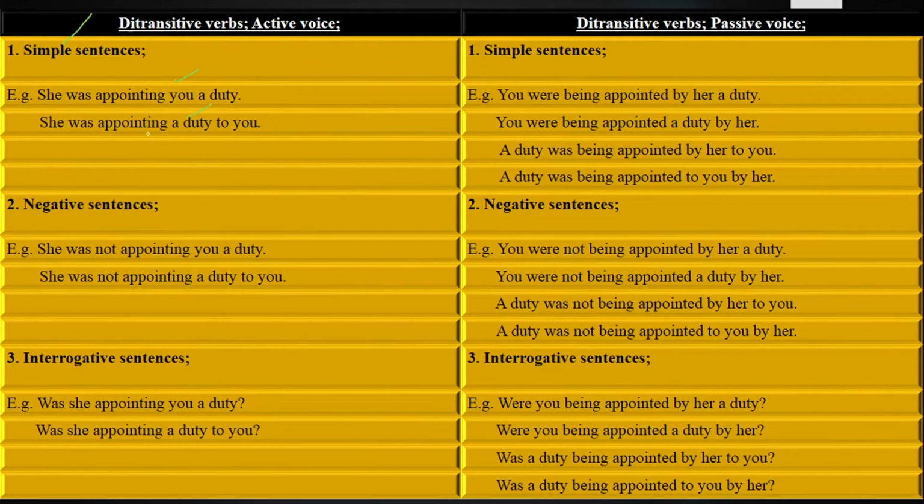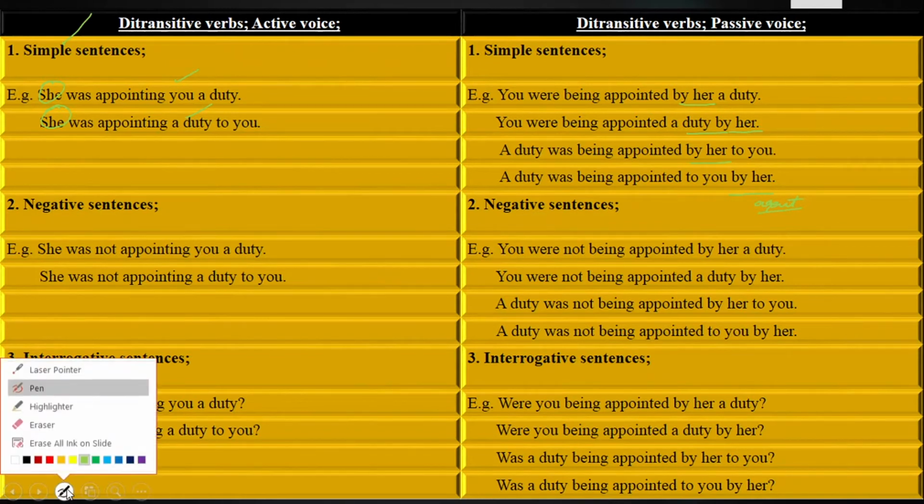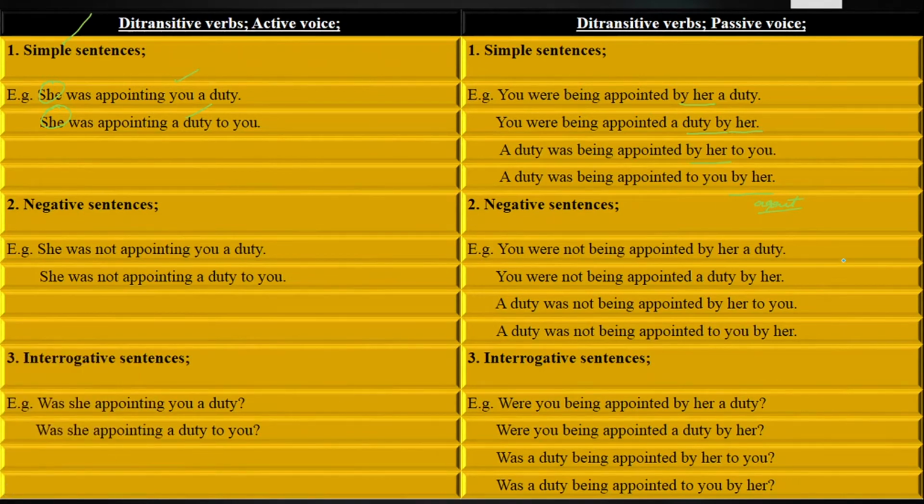When you change it into passive voice, keep in your mind that when you bring your subject she in place of an object, like by her, then by her will not be called an object, but it will be called an agent. The pen is not visible, so we will change the color in order to clear the concept. What is an agent? It tells us who does an action in a sentence. So by her, the action was being done, so by her is your agent.